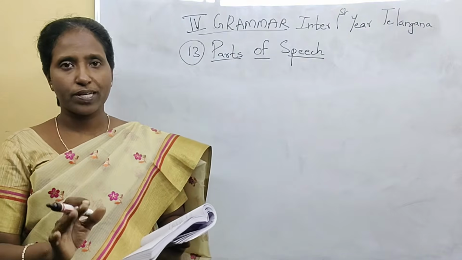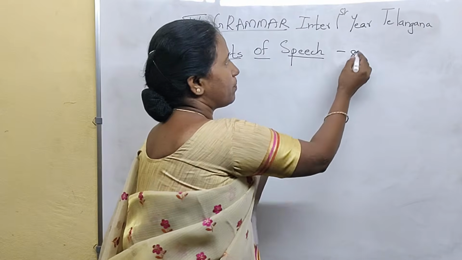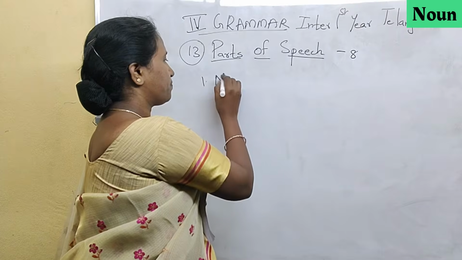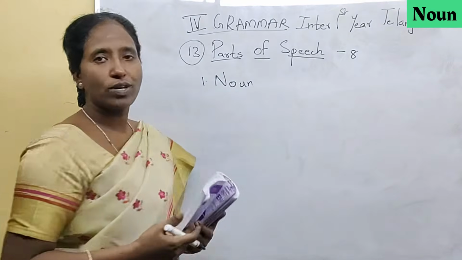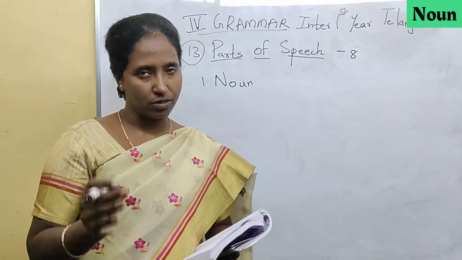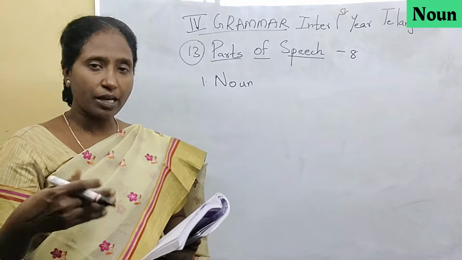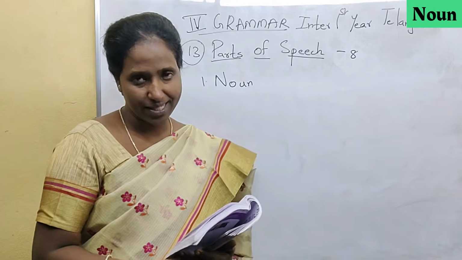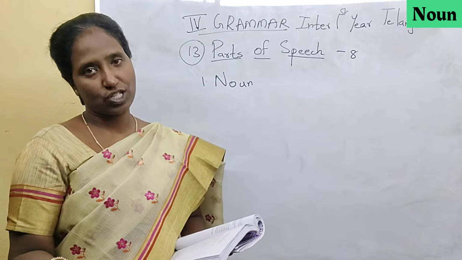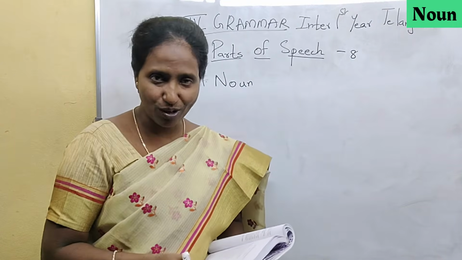Okay, parts of speech, firstly, there are 8 parts of speech. Among them, the first one is noun. So you all know the definition of noun. Noun means a naming word. Name of a person, name of a thing, name of an animal, name of a place, all these are called nouns. Apart from that, the new thing that we learn is name of an action. Any action being done, the name of that action is also a noun.